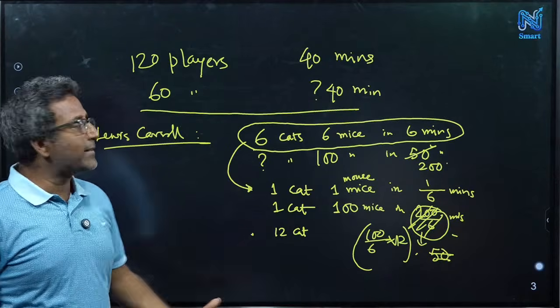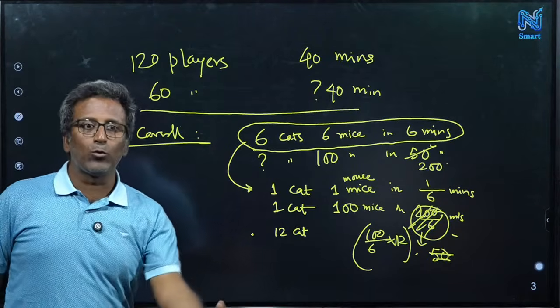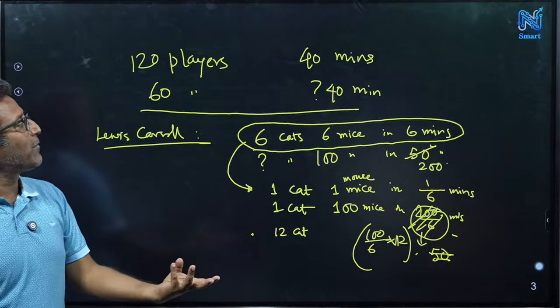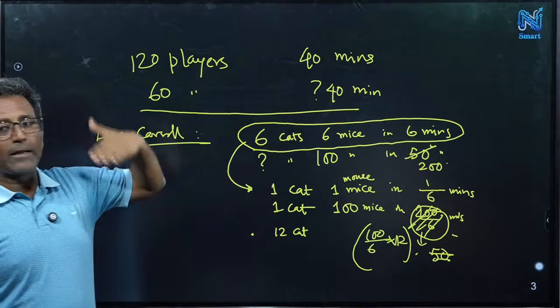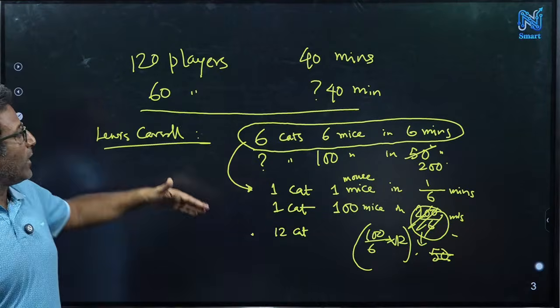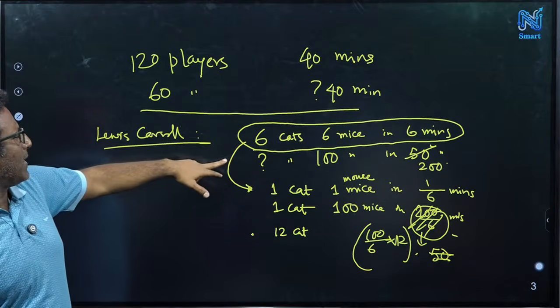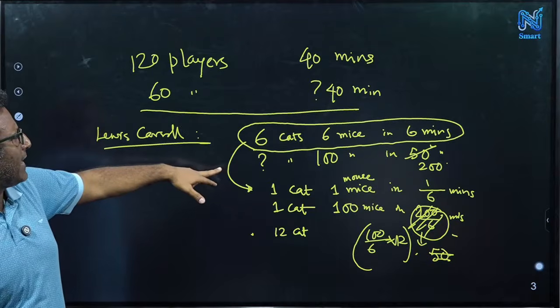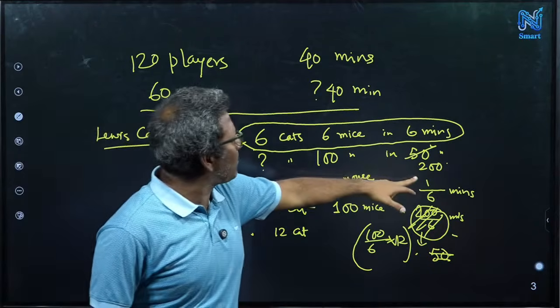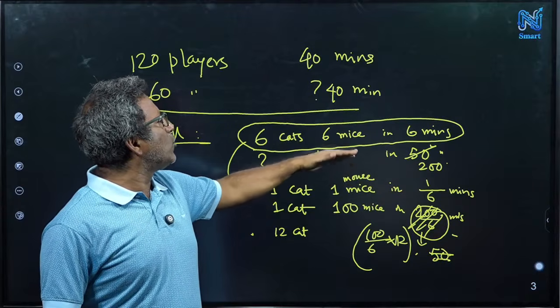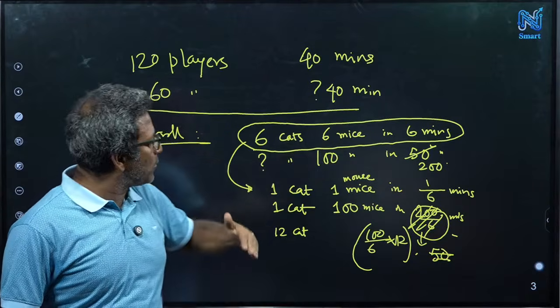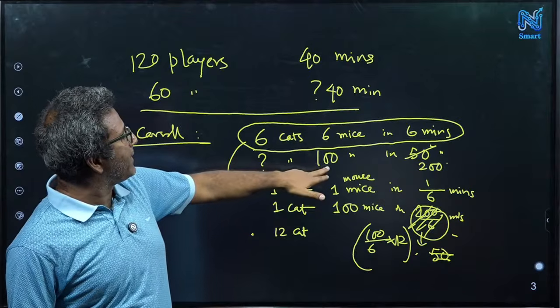Maybe they are working together, meaning there are 6 cats actually capturing together to get 6 mice. Okay. So in that case, the answer will be in multiples of 6. Like maybe 12 cats. If you check here in this example, 200 is not a multiple of 6 minutes. So you will see that it will capture close to 100.